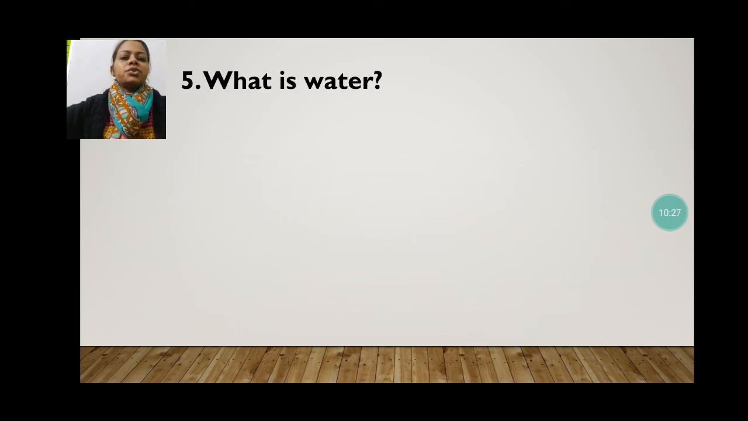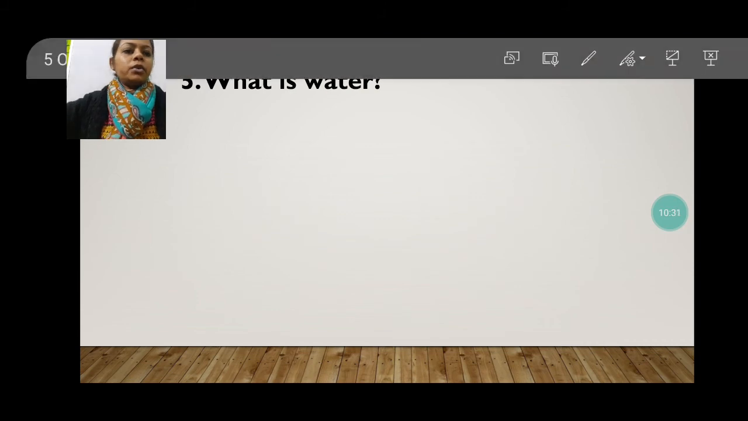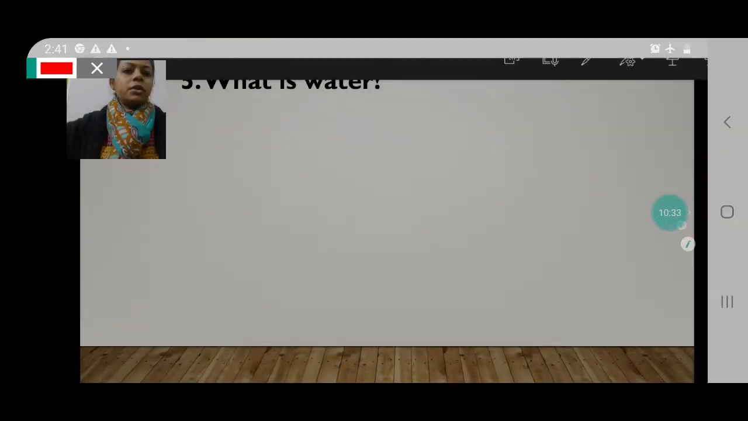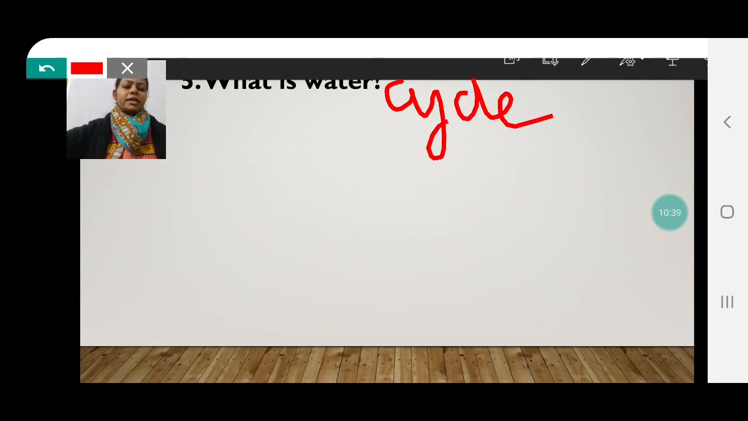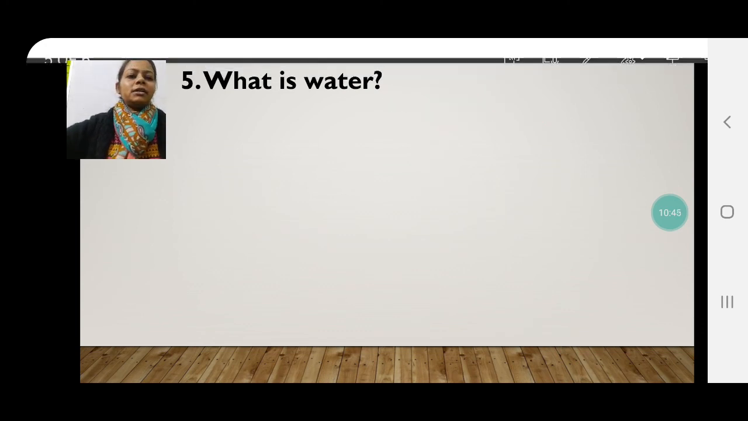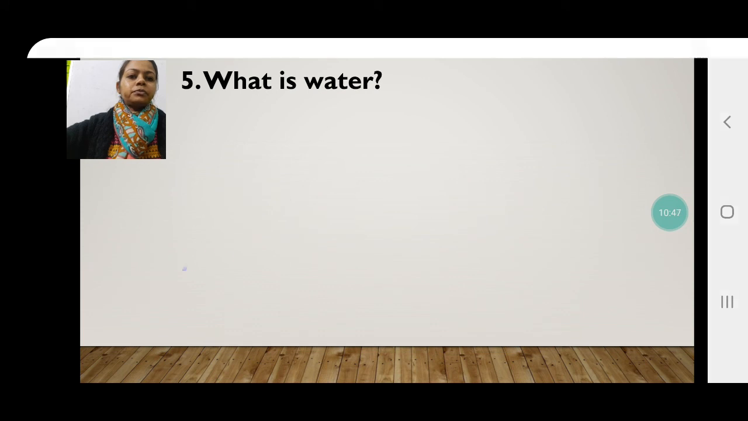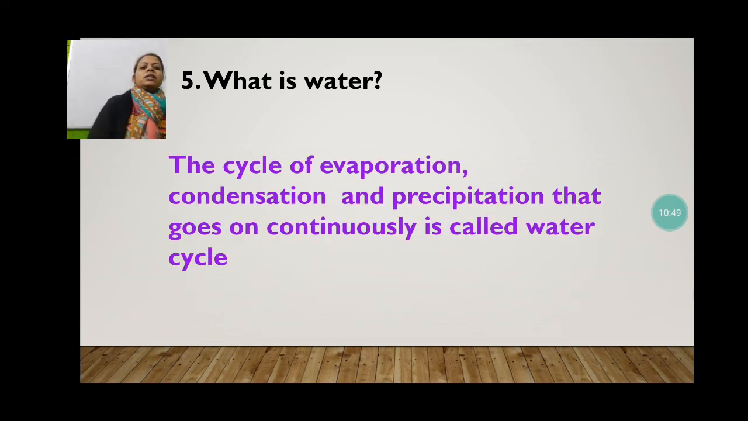Now the last question we are going to discuss is, what is water cycle? Sorry, here the word cycle is not written. It is water cycle. You will add it on, by mistake it is left. So what is water cycle? The cycle of evaporation, condensation and precipitation that goes on continuously is called the water cycle.